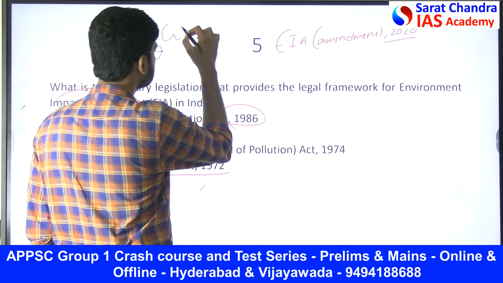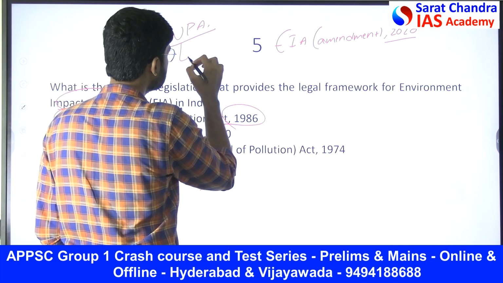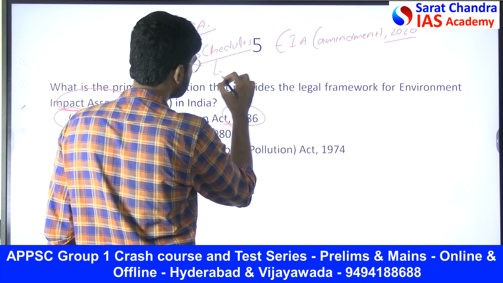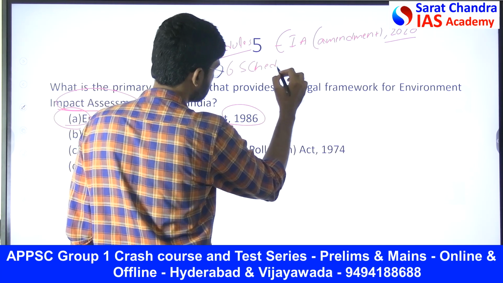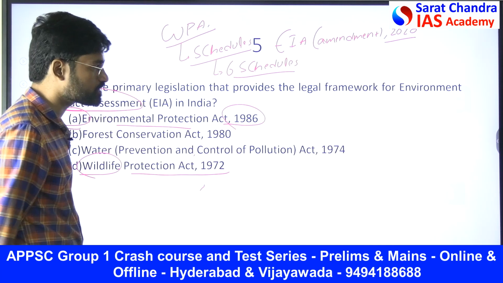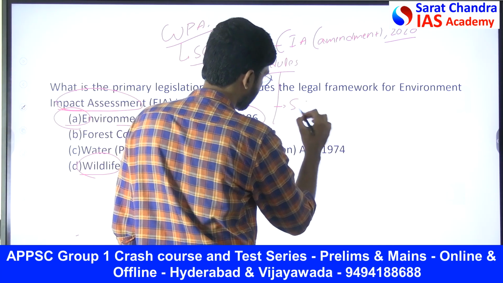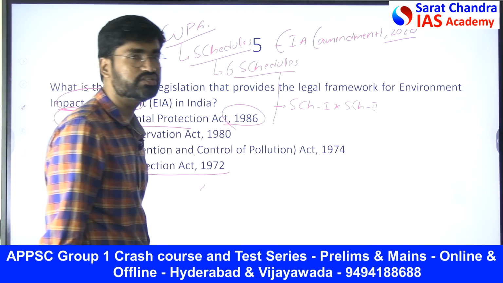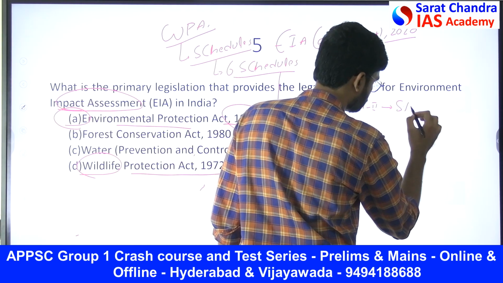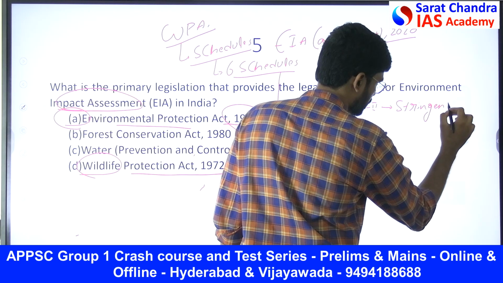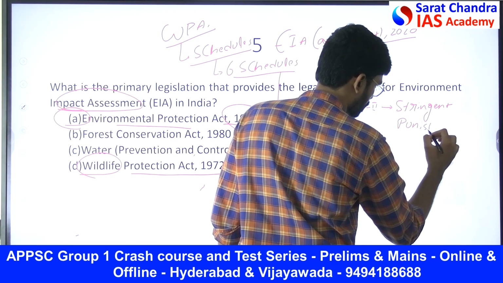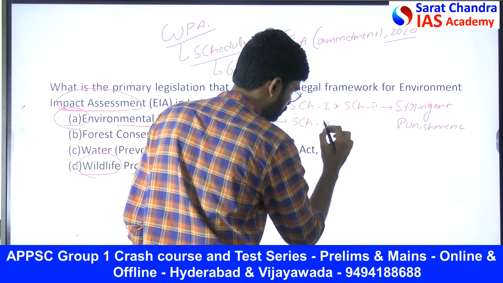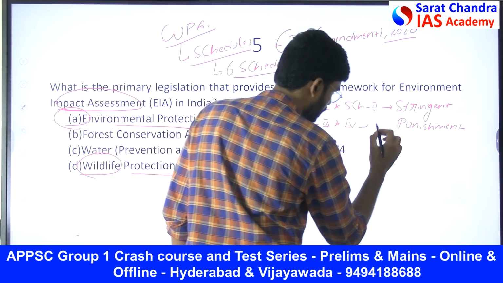In the Wildlife Protection Act, there are major schedules. There are overall 6 schedules in the Wildlife Protection Act. In those 6 schedules, Schedule 1 and Schedule 2 have the stringent punishment. Then Schedule 3 and 4 have lesser punishments.